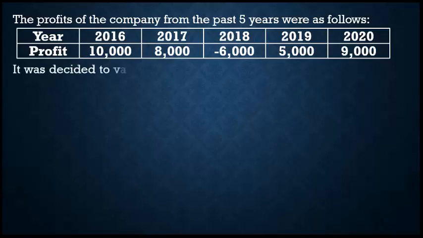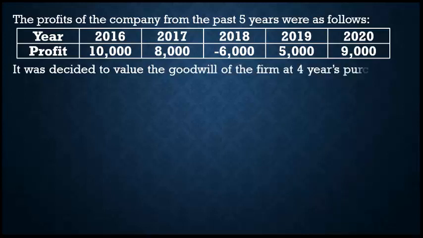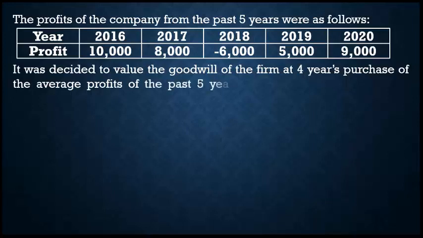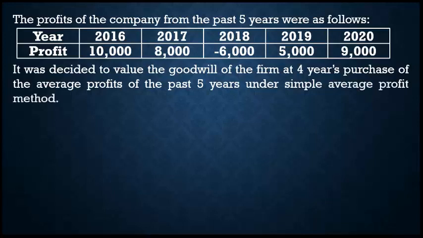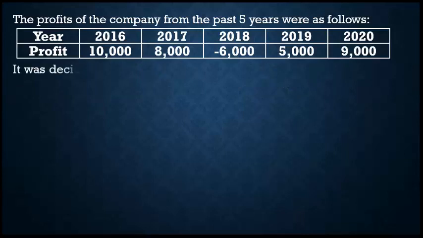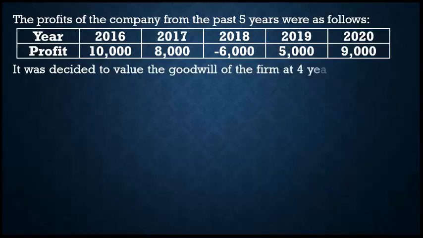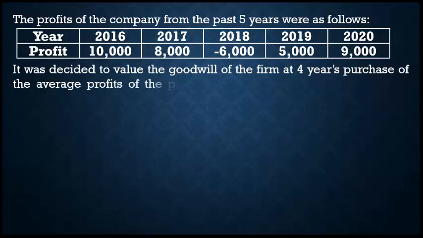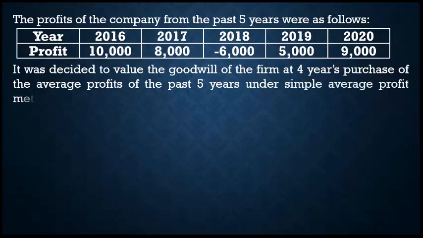It was decided to value the goodwill of the firm at 4 years purchase of the average profit of the past 5 years under simple average profit method. Now we solve the problem.